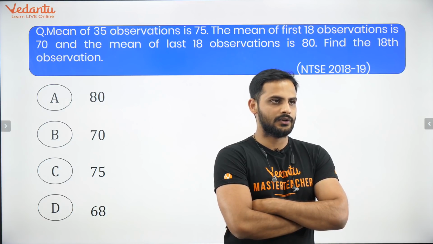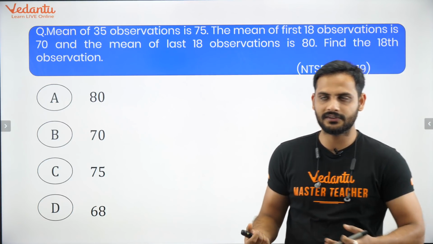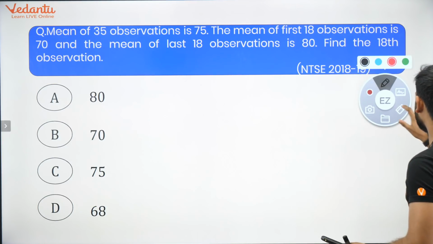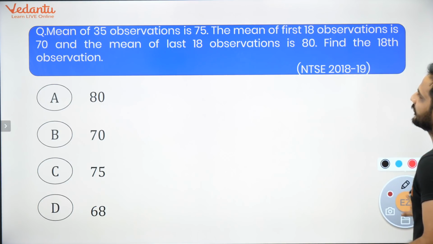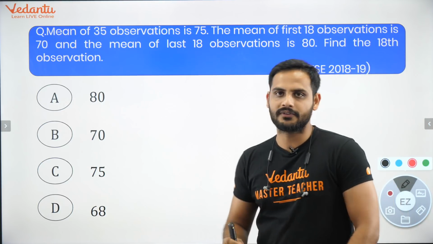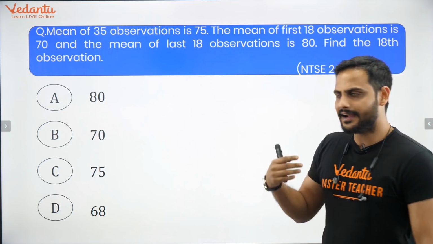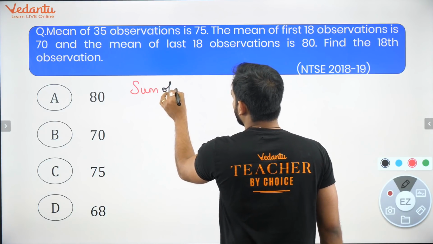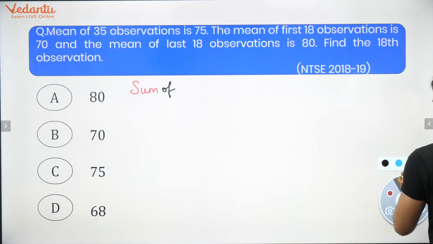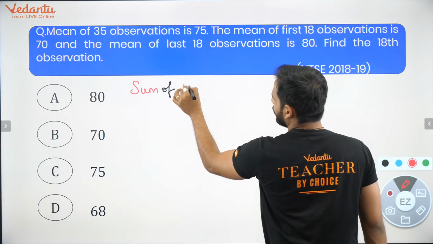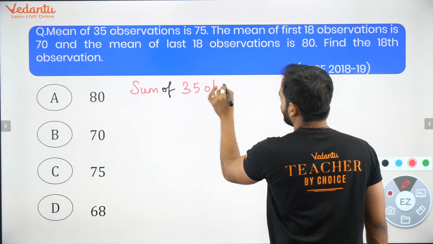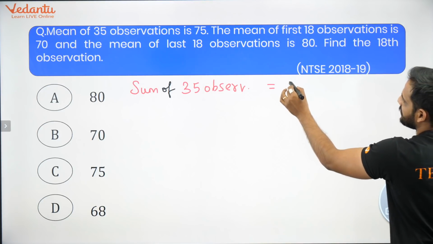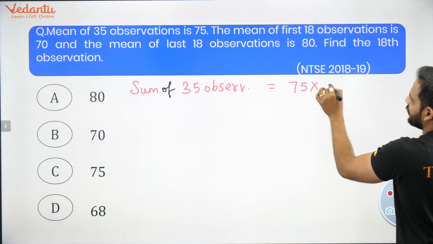Okay, let's solve this question. Now how can we do it? It's very clear that the mean of 35 observations is 75. So I can easily get the sum of 35 observations. What will be the sum of those 35 observations? It will be equal to the mean, 75, into the number of observations.